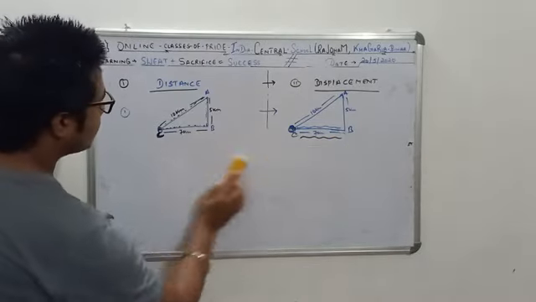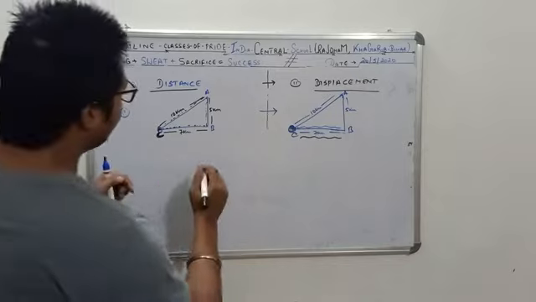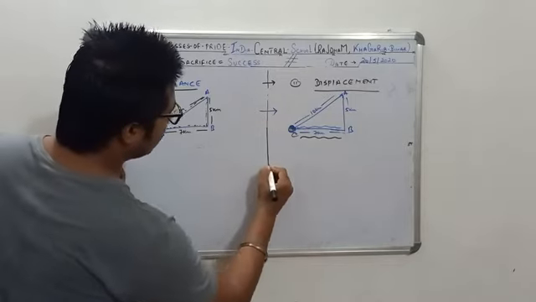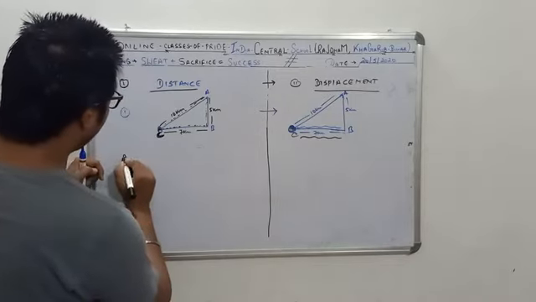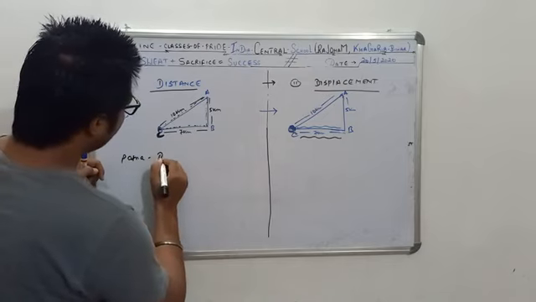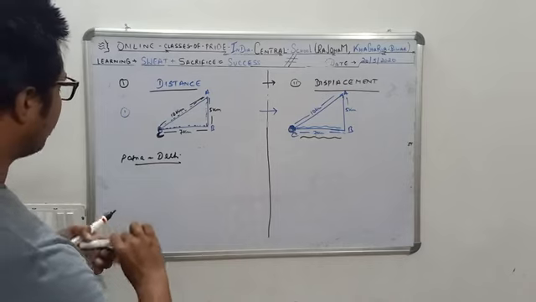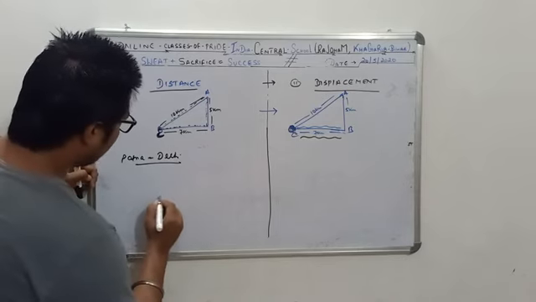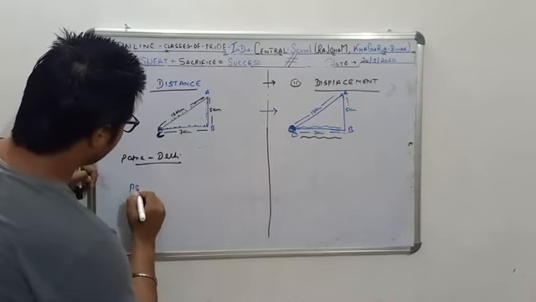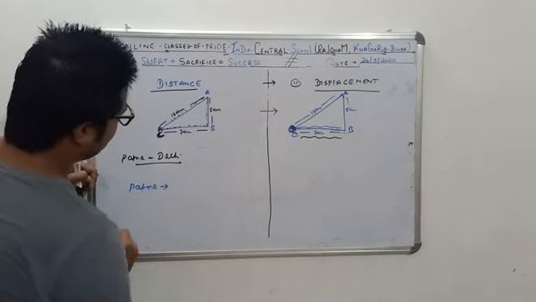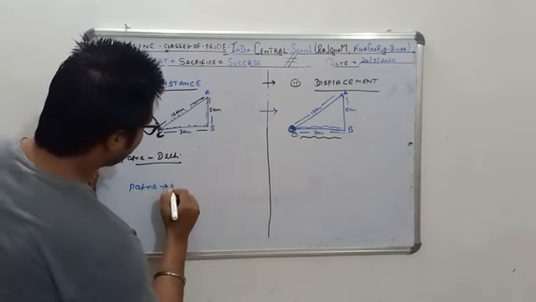Suppose, for example, you have to travel from Patna to Delhi. आपको पटना से दिल्ली जाना है, तो आप क्या किए? You have traveled from Patna, suppose to Bangalore.